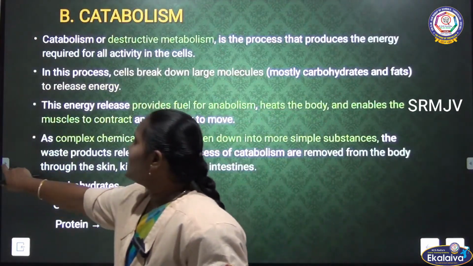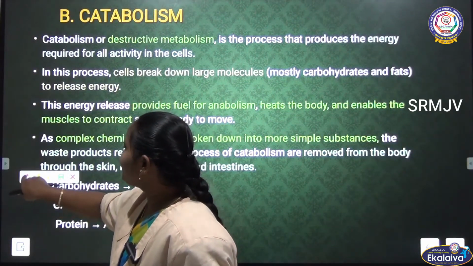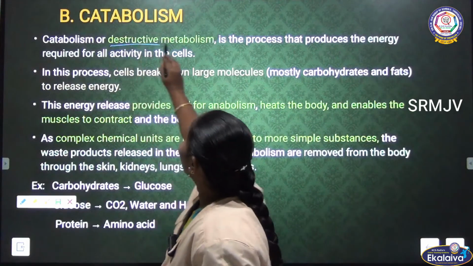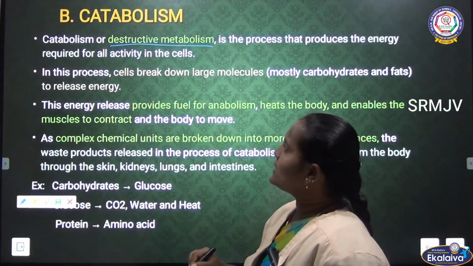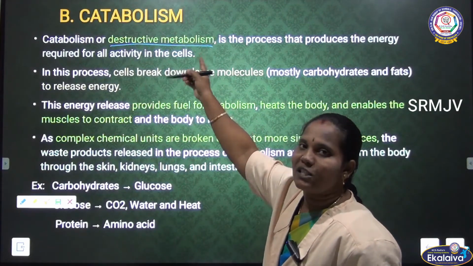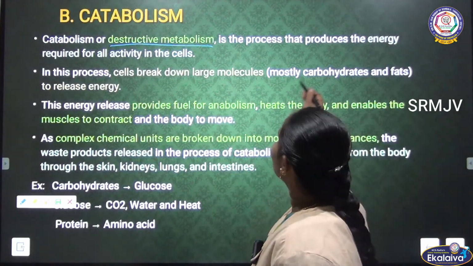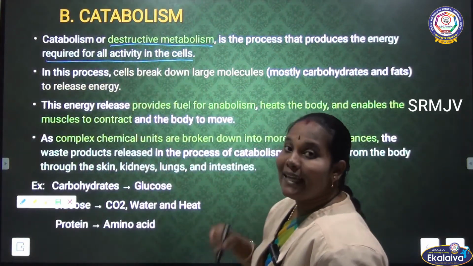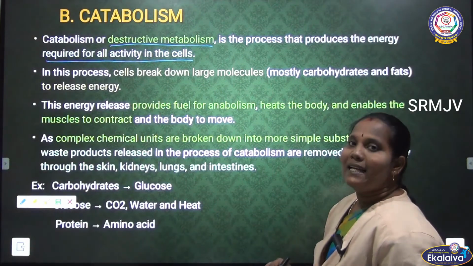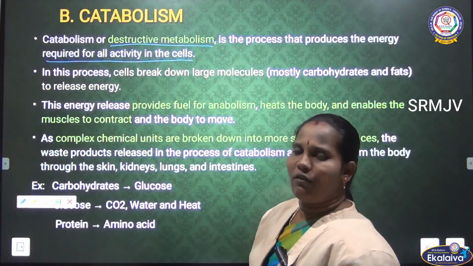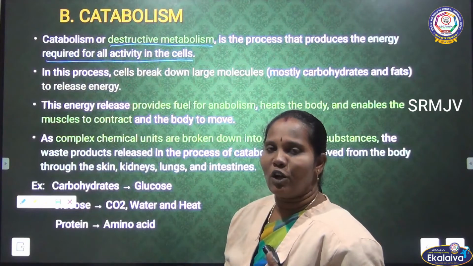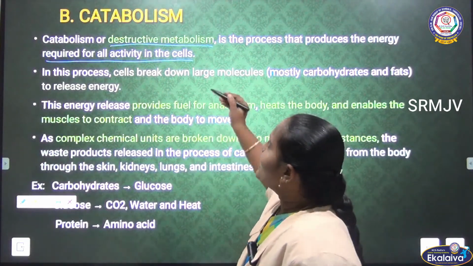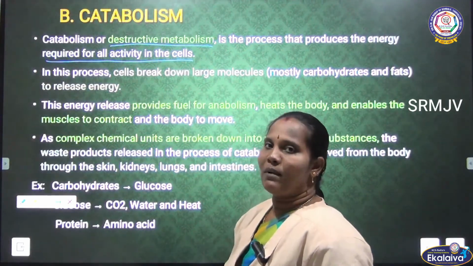The next one is catabolism. Catabolism, as I already told, is the destructive metabolism. The destructive metabolism process is called catabolism. What is catabolism? The energy required for all activity in the cell is released. This energy is needed for all our activity. While we are walking, sleeping, playing, whatever we are doing, we need energy. So this energy is released by this destructive metabolism process.